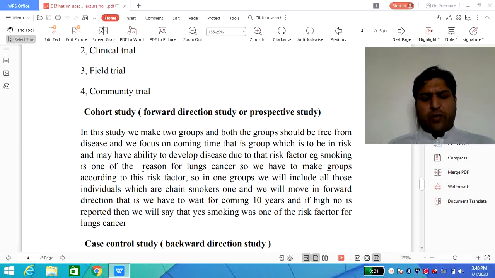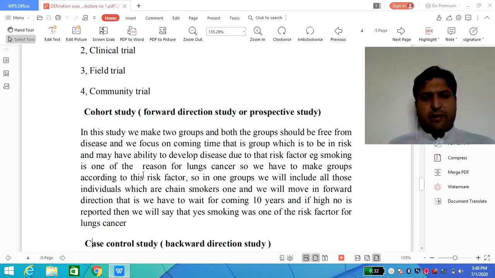We should include in the group all those candidates who are free of the disease, and we have to study those candidates. Let's suppose we select all those individuals who are chain smokers. Since our study is about smoking being one of the reasons for cancer, all the candidates should be chain smokers, and then we wait for the coming 10 or 15 years.